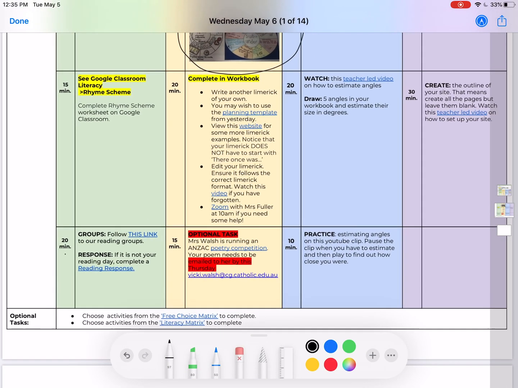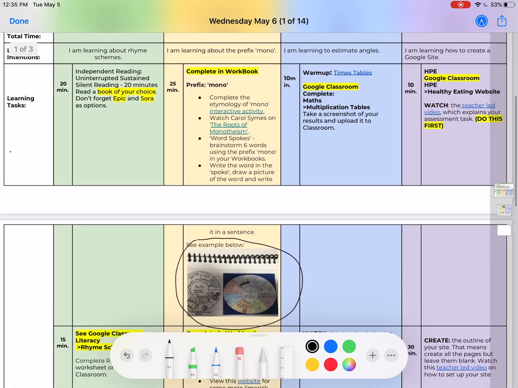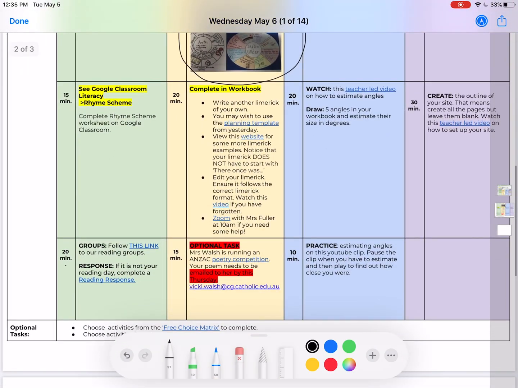And in math, the big thing is there's a teacher-led video on how to estimate angles. Then you have to create 5 angles in your book. And then practice using a YouTube video which goes through and shows an angle. Pause the video when it shows the angle, estimate what the angle is, and then press play to see what it actually is. See how close you are.